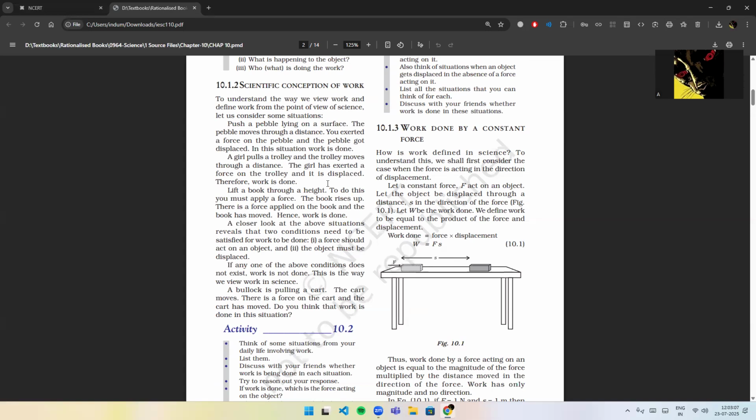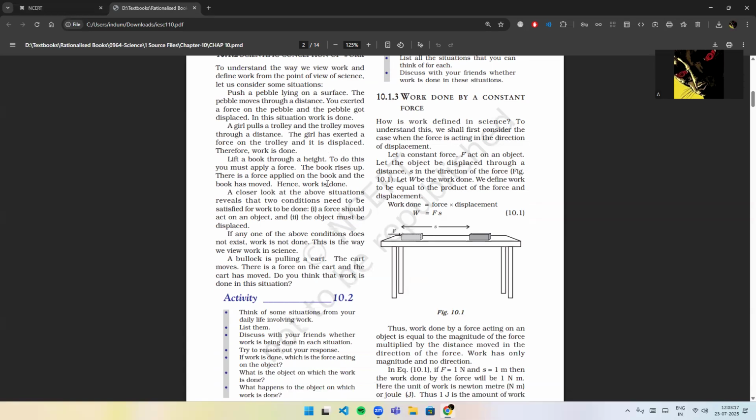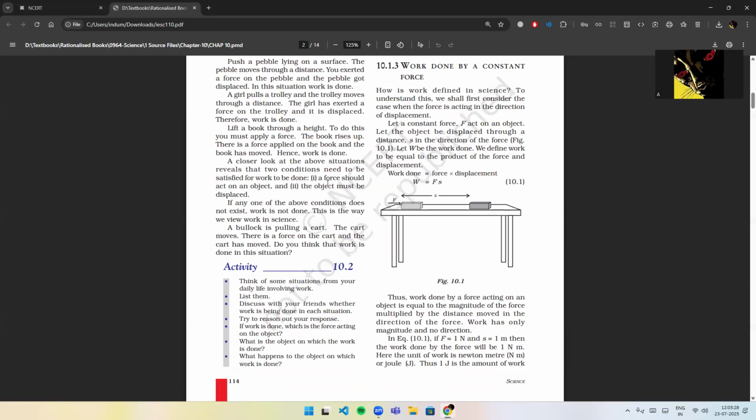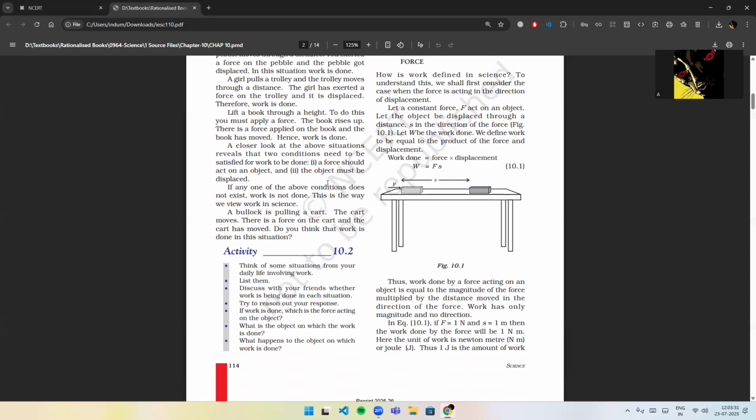A girl pulls a trolley and the trolley moves through a distance. The girl has exerted a force on the trolley and it is displaced. Therefore, work is done. Lift a book through a height. To do this, you must apply a force. The book rises up. There is a force applied on the book and the book has moved. Hence, work is done. A closer look at the above situations reveals that two conditions need to be satisfied for work to be done. A force should act on an object and the object must be displaced. If any one of the above conditions does not exist, work is not done.